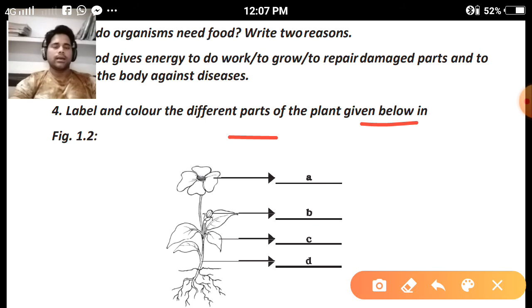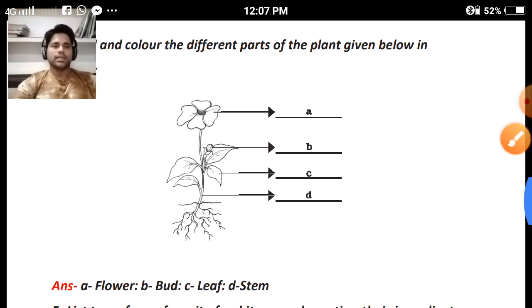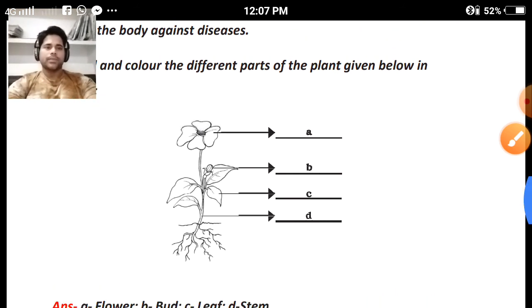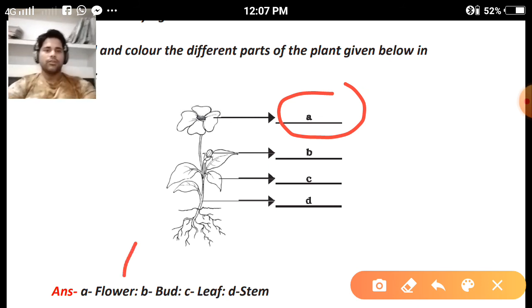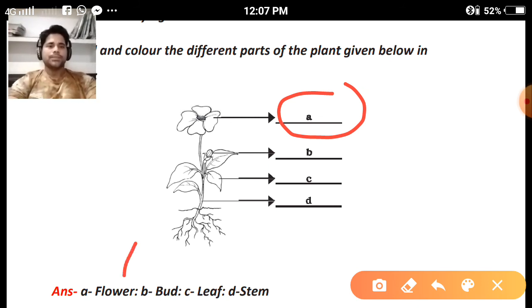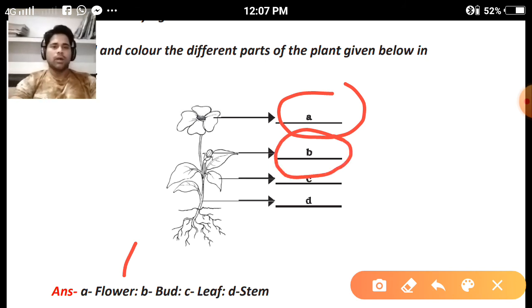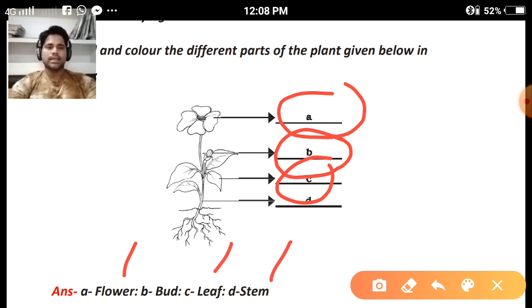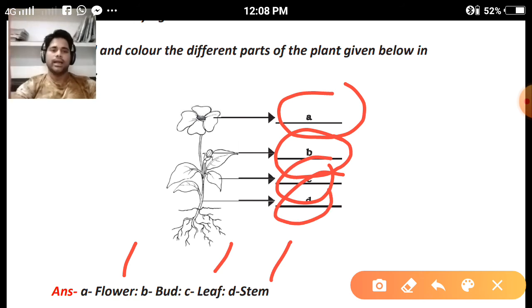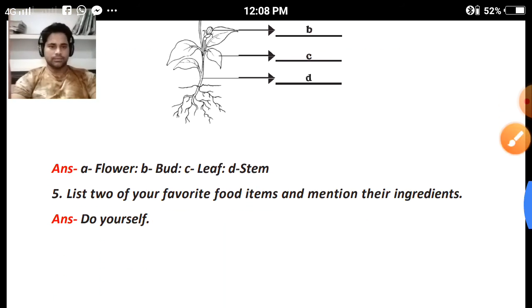Question number 4. Label and color the different parts of the plant given below. The different parts of the plant are given and we have to label them. First, A is considered a flower. Next, B can be considered a bud. A small bud is available in the plant before the flowers bloom. Next, C can be considered a leaf, the leaf part of the plant, and D is the stem part of the plant, as we all see in the diagram.